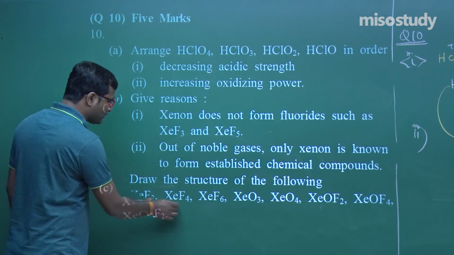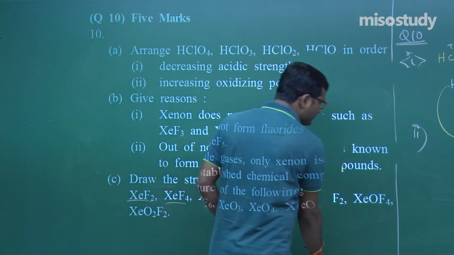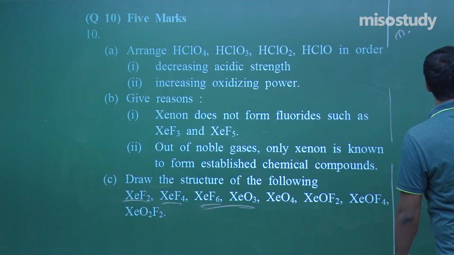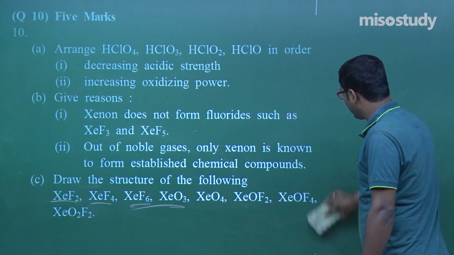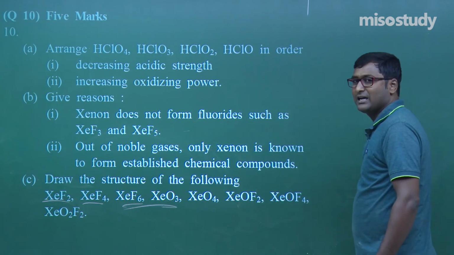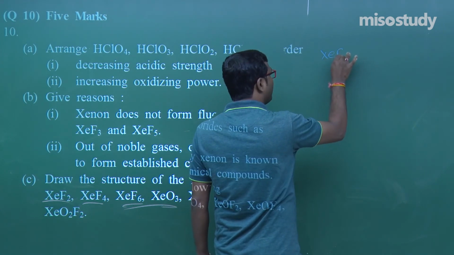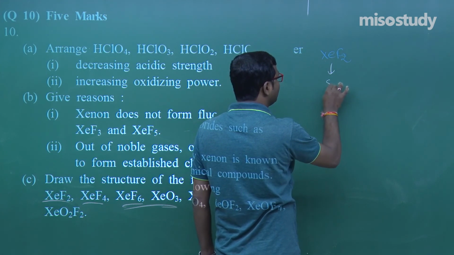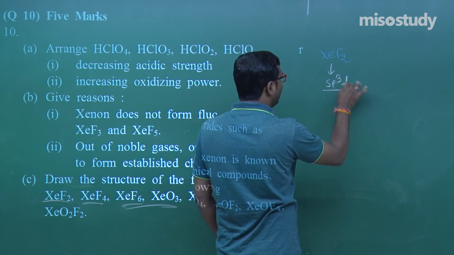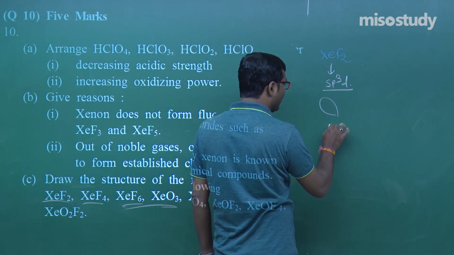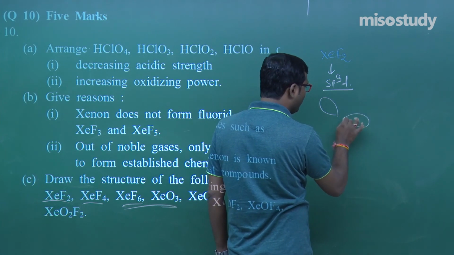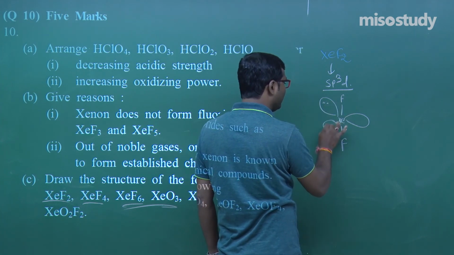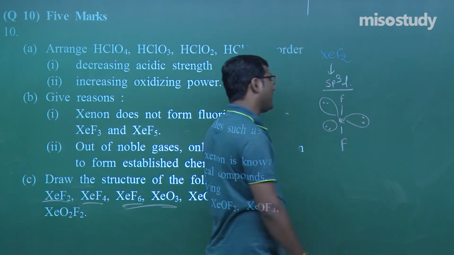Now if anyone asks you to draw the structure, it's very simple, and I think you can easily solve this if you have a command over the theory, that is chemical bonding. XeF2, we know XeF2, the hybridization is sp3d, but as we know there are lone pairs of electrons. Because of the lone pairs, it will have a linear shape, my friend. Clear to you? Not trigonal bipyramidal.